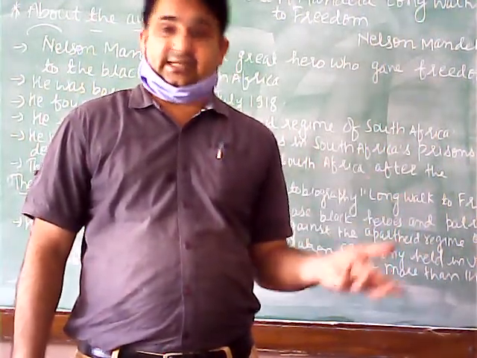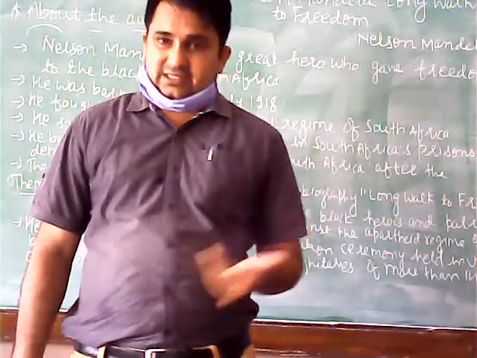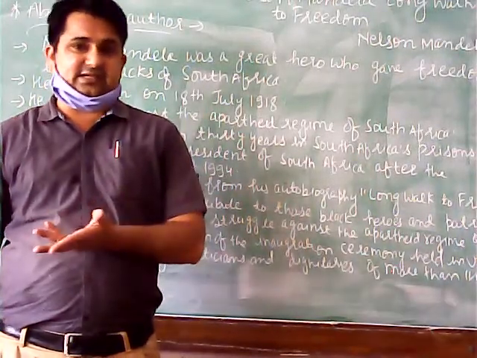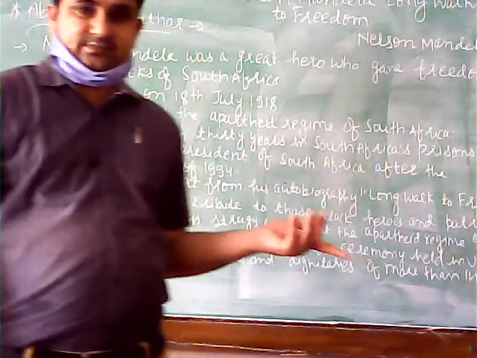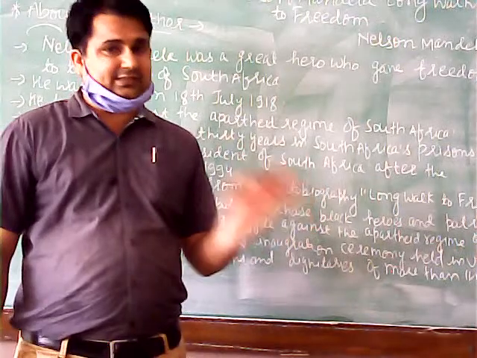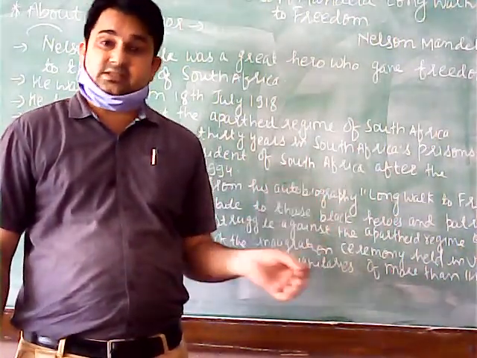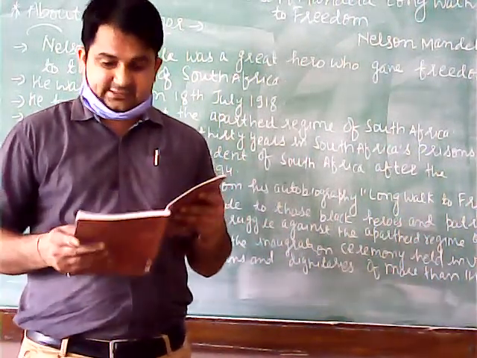He has indicated the apartheid, that is the policy of racial discrimination against black South Africans by the white government. So he was indicating the policy of apartheid, the policy of racial discrimination towards the black Africans.